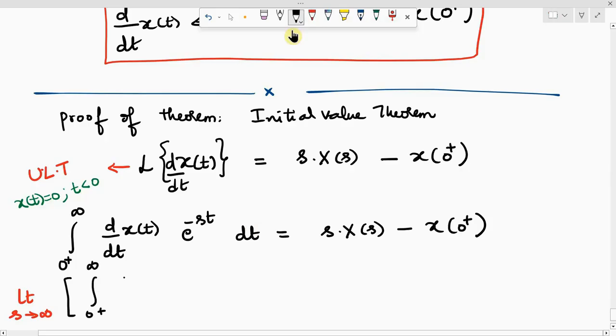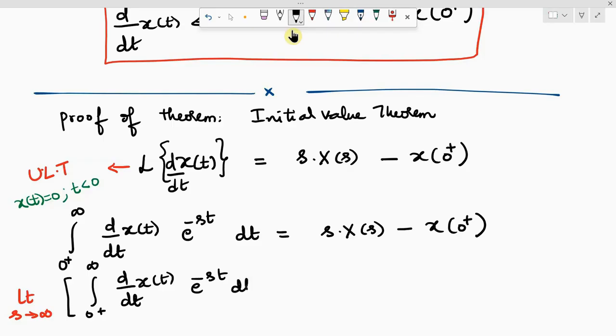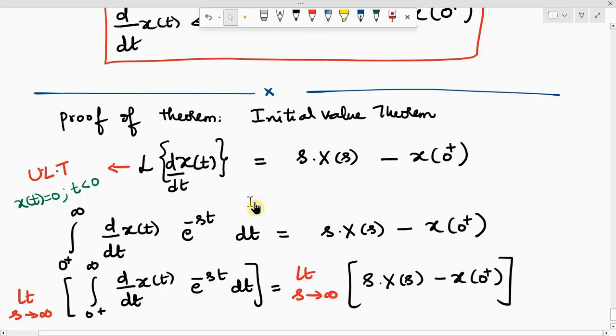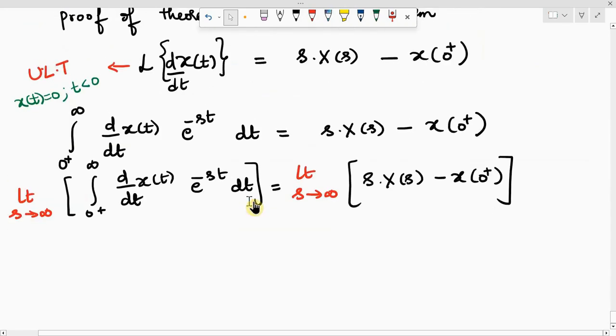Integral from 0 plus to infinite d by dt x of t e power of minus st dt equal to limit s tends to infinite of s into X of s minus x of 0 plus. Now, what happens to the left hand side when I apply the limit?